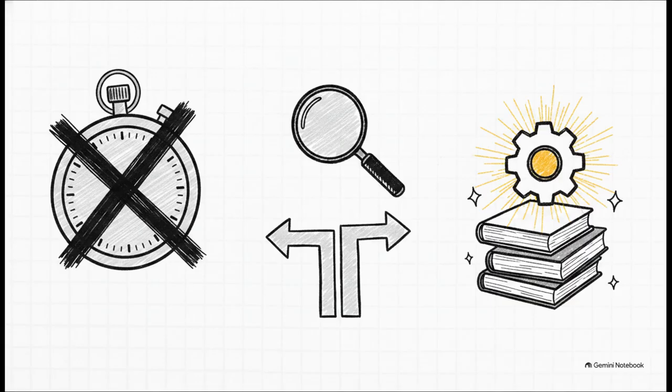So, to wrap up this explainer, let's lock in these core takeaways. First off, we've got to stop relying on traditional observability alone. Tracking your latency simply will not tell you if your AI is lying to you. Second, implement Bi-Phasic Assessment. You need to be able to independently debug your retrieval engine and your generation model. And finally, if you're operating in a super niche or specialized domain, start adopting synthetic frameworks like DoRA. It is the best way to solve that cold start data problem and actually build reliable, grounded benchmarks.